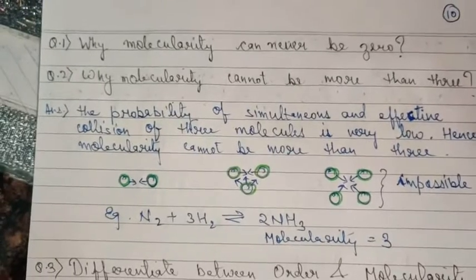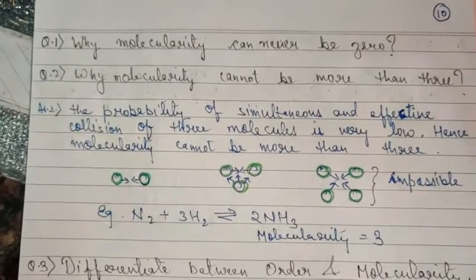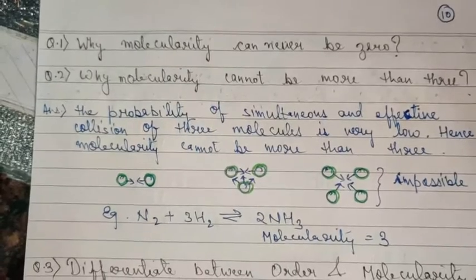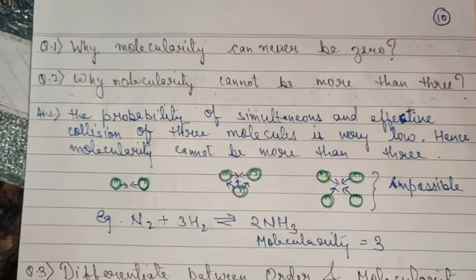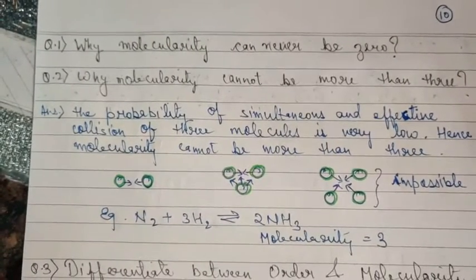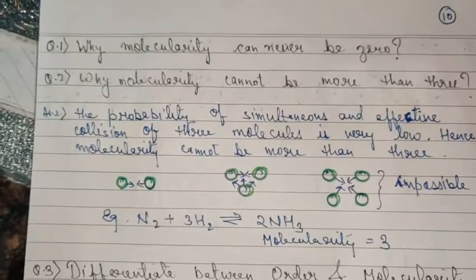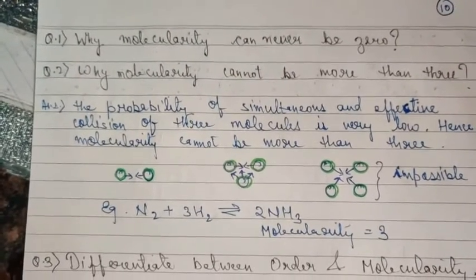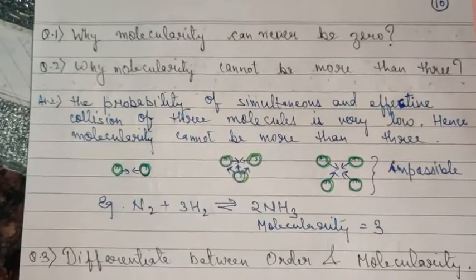So molecularity can never be 0. Write down that molecularity can never be 0 because at least there should be one reactant to react and produce the product. I hope the question answer is clear to you.